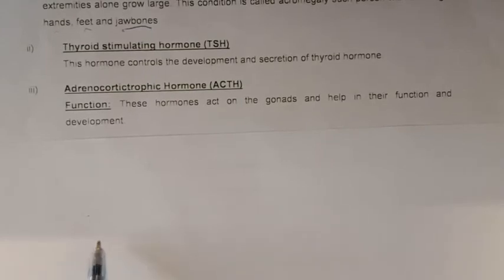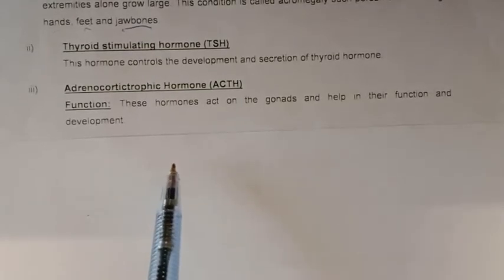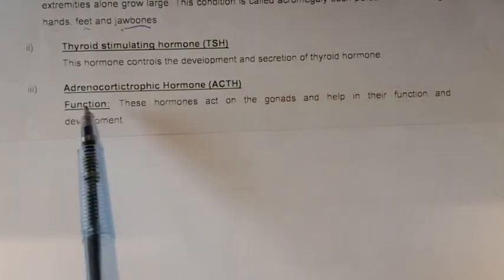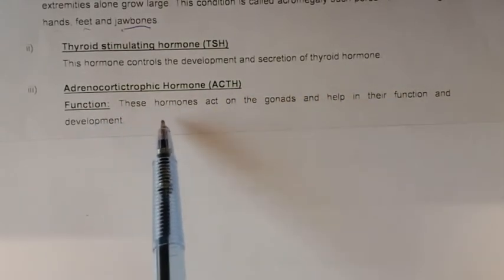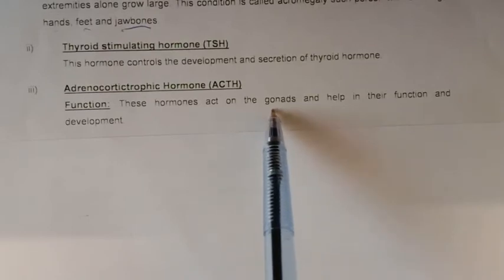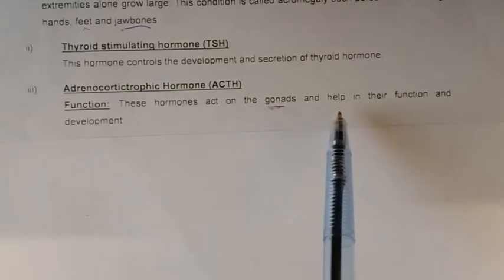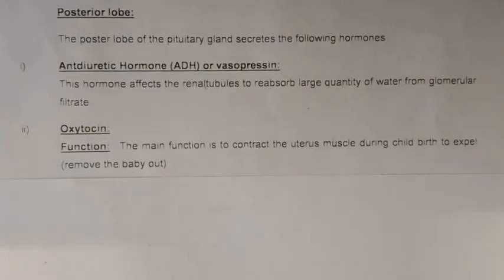Thyroid stimulating hormone controls the development and secretion of thyroid hormones. Gonadotropic hormones act on the gonads. Gonads means sex organs, the testes and ovaries, and these hormones help in their function and development.